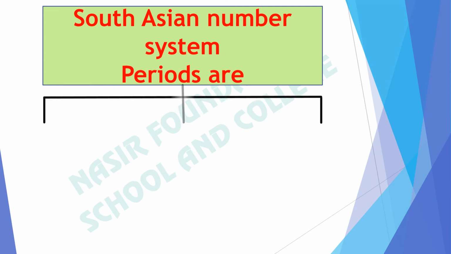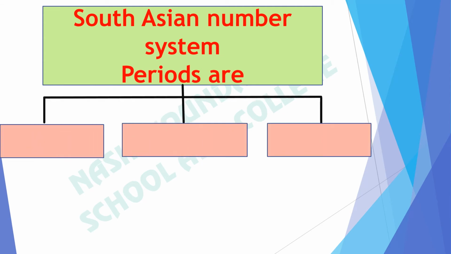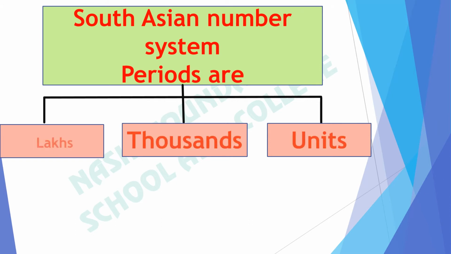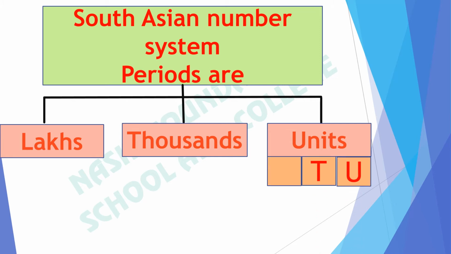The South Asian number system chart has been given. Here we can see that it is further divided into 3 groups: units, thousands, lakhs. Into how many groups is the unit divided? Into 3 groups: unit, 10, 100.